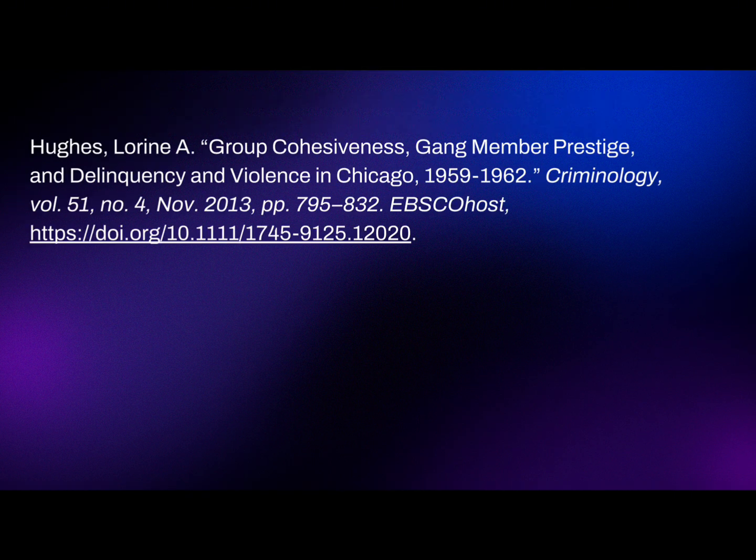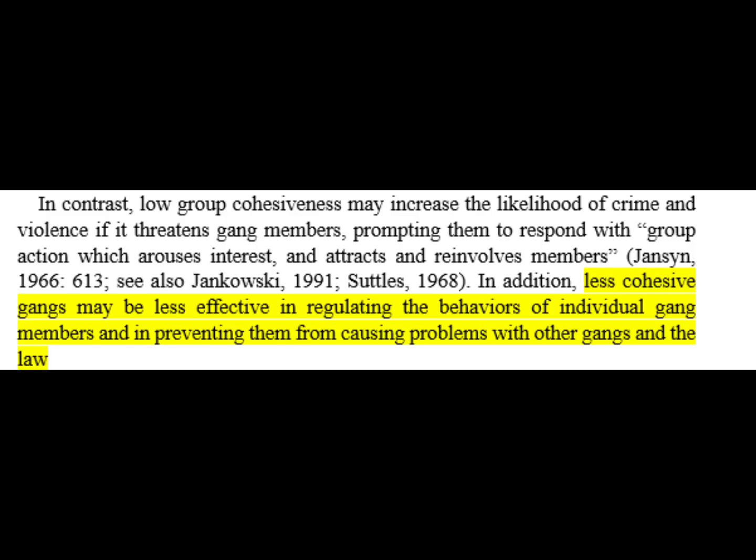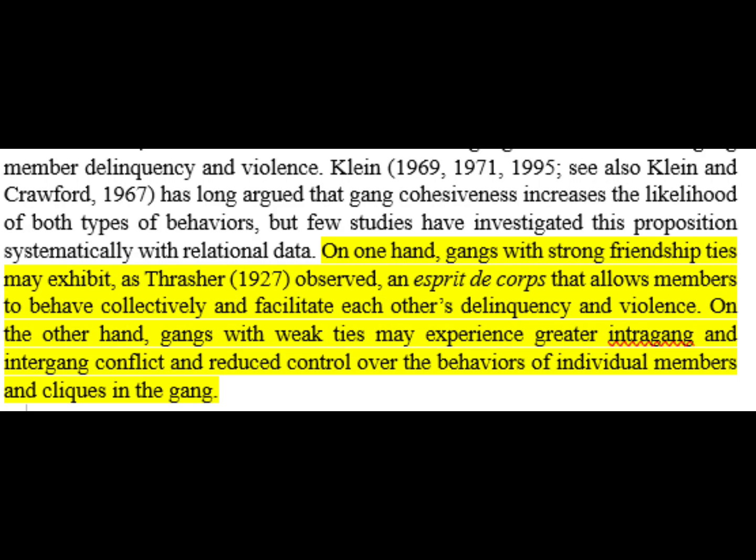This next source will serve as my older source. It covers the psychology of gang members, how they interact with each other, and how it affects the amount of crimes that they commit. While most people would argue that the more tight-knit and cohesive a gang is, the more crime they will commit, it's actually the opposite that's true. Gangs with less cohesiveness won't have as much control over individual members, and that can lead to a lot of violence and conflicts inside the gang.